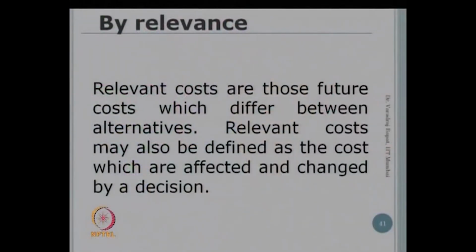Costs can be classified as direct or indirect. They can be classified as per variability. So, you look at let us say variable, semi-variable or fixed costs. Costs can be classified by controllability, that is controllable and non-controllable, and so on. So, we were at the last classification wherein we classified the costs as per the relevance. So, as per the relevance, the cost can be classified as relevant or irrelevant or sunk.